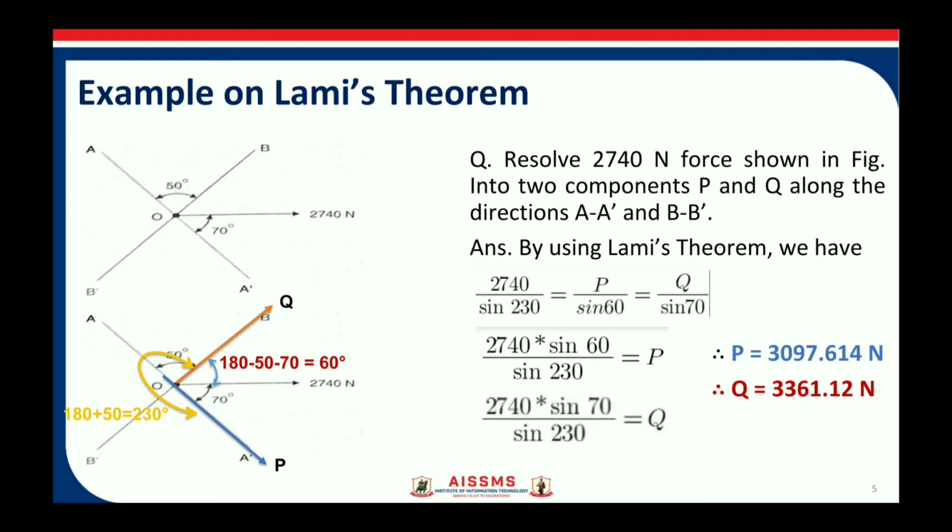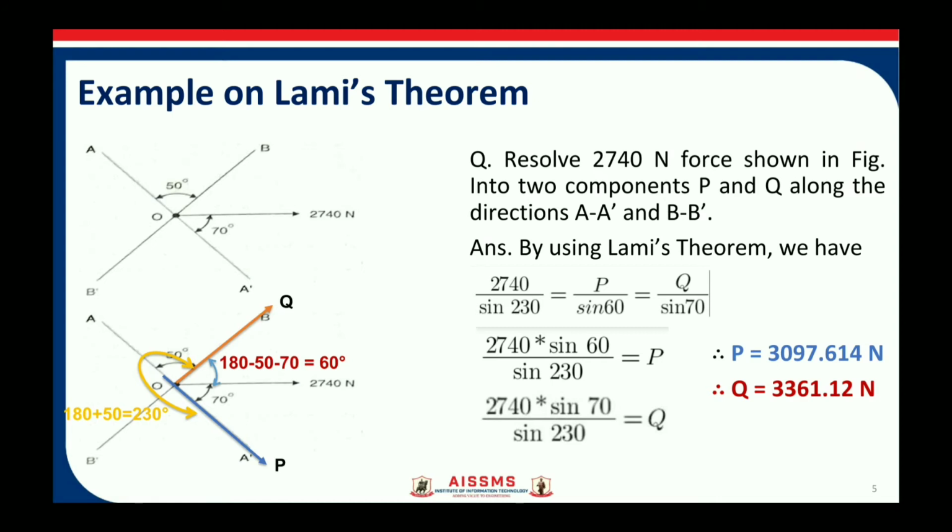Let us say P is the force acting along A dash and Q is the force acting along B dash. In the question, 50 degrees is given. The force is making an angle of 50 degrees with the A dash axis, and 2740 Newton is making an angle of 70 degrees with A dash.